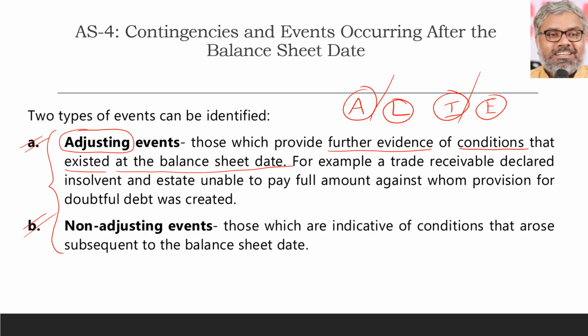For example, take a trade receivable, a debtor, that already existed on the balance sheet date, but now that trade receivable is declared insolvent. That insolvency happened after the balance sheet date, but the receivable already existed on the balance sheet date. Because that debtor of ours is insolvent, he was unable to pay the full amount, for which we had already created a provision for bad debts.